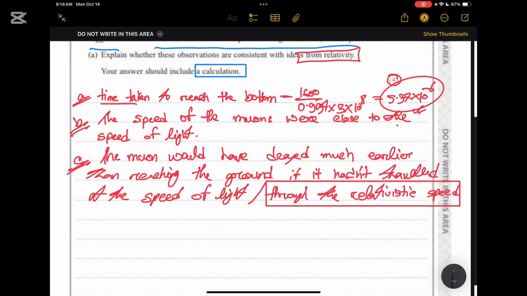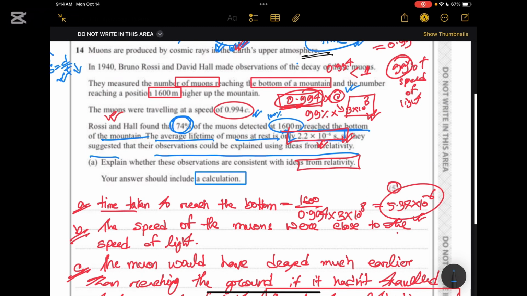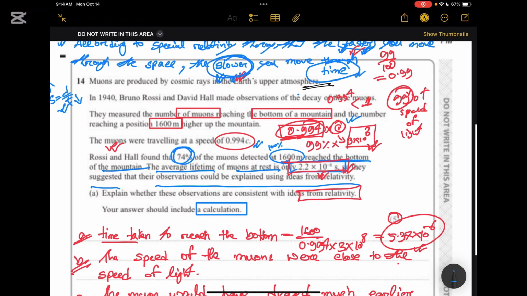So let's move forward and write down the fourth point, which will be: their lifespan increases as time becomes slower. Their lifespan has increased, right? It was 2.2 microseconds and they have traveled this amount of time, so their lifespan has increased.